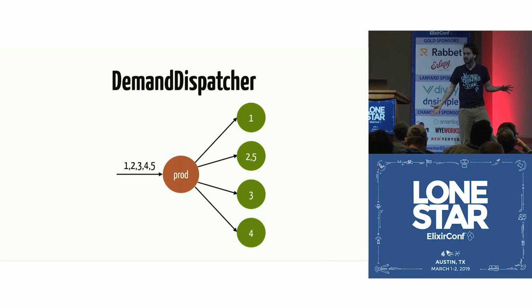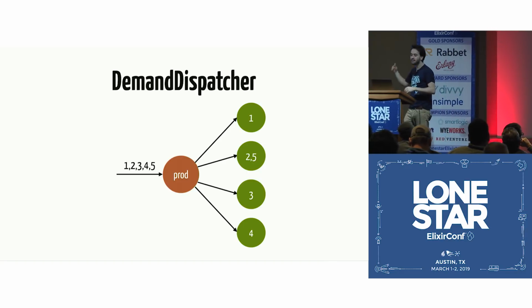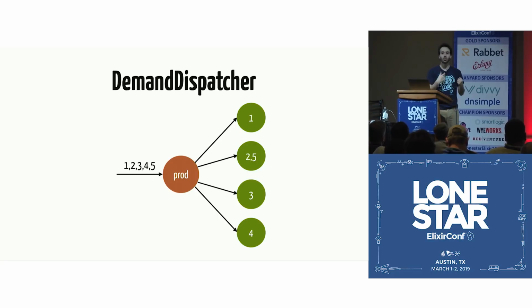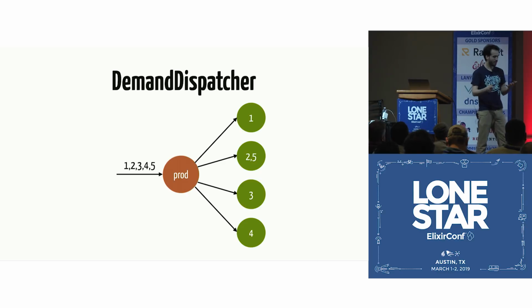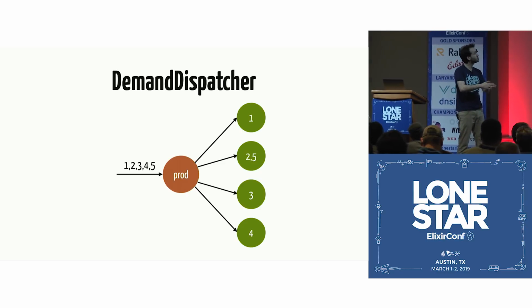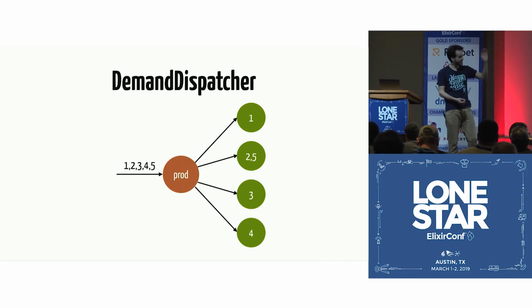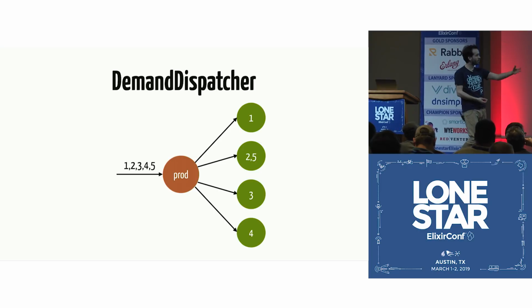All of them processing data at the same time, right? And the default way we do this is that we have a demand dispatcher. The demand dispatcher works by sending data to the process that has the highest demand. So imagine, for example, you have the events 1, 2, 3, 4, 5. At the beginning, you're going to send the first event to the first, the second to the second, the third to the third, the fourth to the fourth.